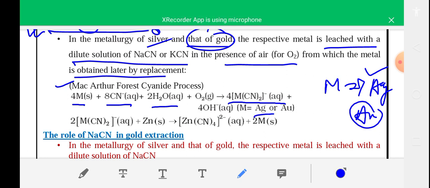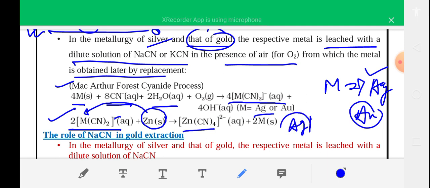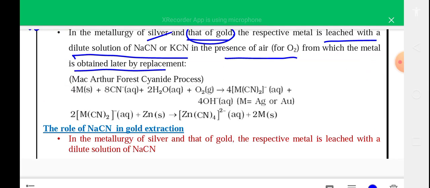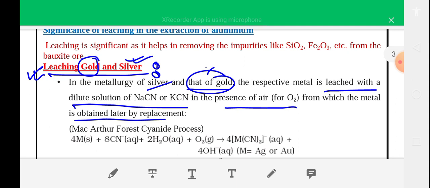In the next step, this complex compound, [Ag(CN)2] minus, is treated with another, more reactive metal. Zinc displaces silver from this complex compound and forms [Zn(CN)4] 2 minus and Ag metal. Finally you will get Ag metal, silver metal. So using the leaching method you can extract silver and gold.